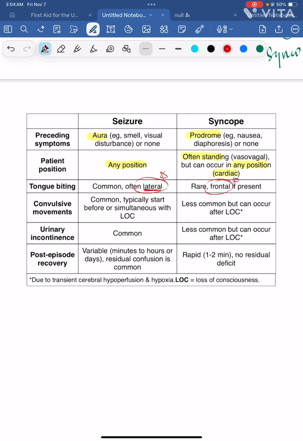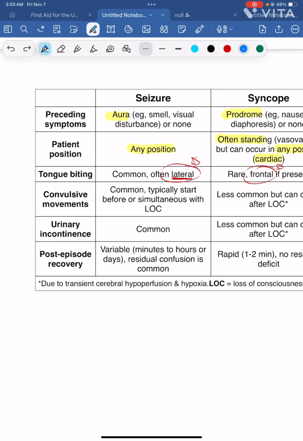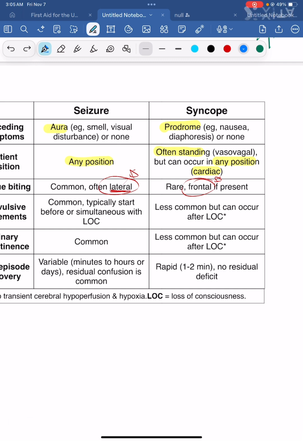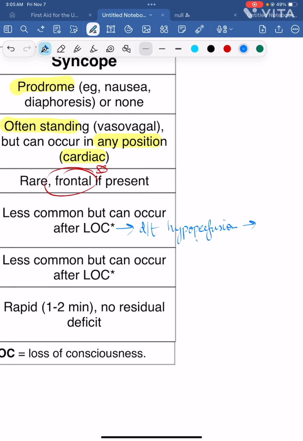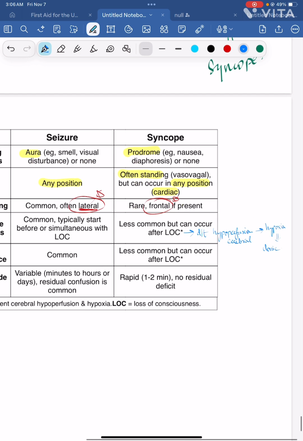And when does this happen? In seizures, there's abnormal electrical activity in the brain, right? This will cause convulsive movements, and this starts before or during the loss of consciousness period. Whereas in syncope, the convulsive movements, that is clonic jerks, can occur after loss of consciousness, and these convulsive jerks are due to hypoperfusion. Hypoperfusion in the brain will cause hypoxia, and this hypoxia will lead to clonic movements in the body.